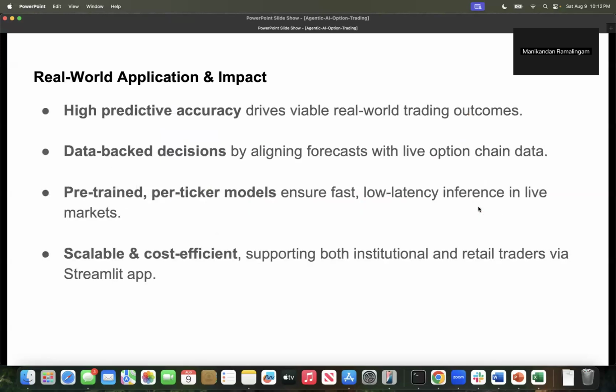Looking at real world impact, high predictive accuracy drives viable real world trading outcomes. Also, it is scalable and cost efficient, supporting both institutional and retail traders via the Streamlit app.